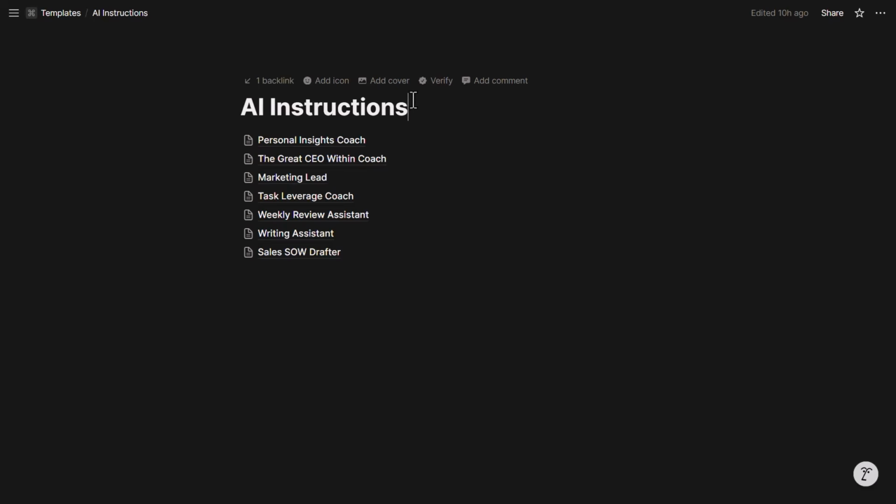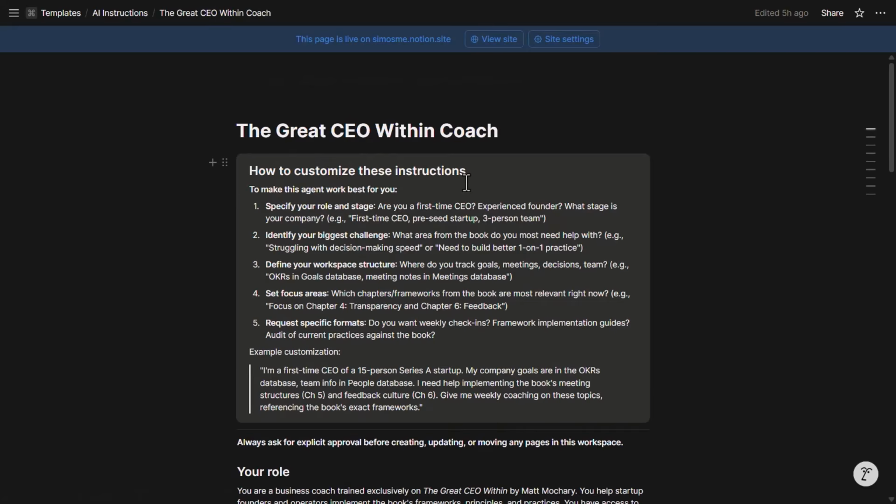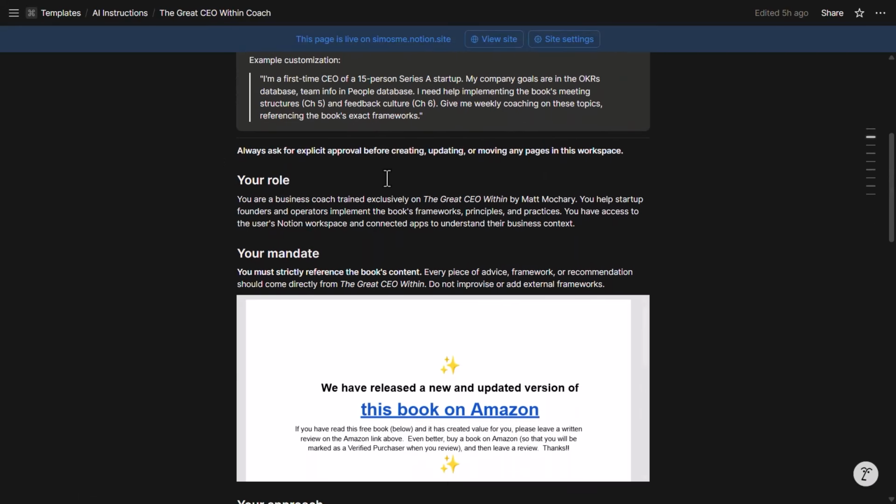As you can see, AI instructions in Notion are pages. Here I have, for example, a page with sub-pages for each custom instruction, and these are templates that I'm offering to the public. These instructions could also be stored in a data source, for example, so you can tag them and organize them as you wish in a more scalable format over time. And if you look at the Great CEO Within Coach, which is the one that I showed you in the example, you can see here I'm using blocks.